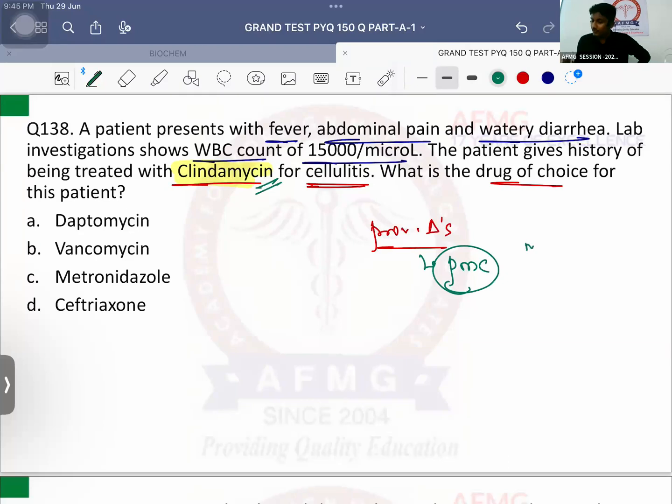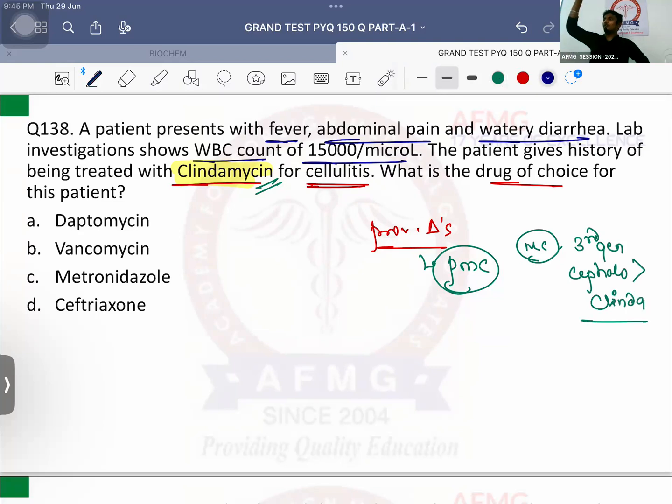Most common antibiotic responsible is third generation cephalosporin, followed by clindamycin. Due to this, the normal bacterial flora is suppressed and the pathogenic flora is increased. Which is that most common organism? Clostridium difficile. It releases a lot of toxins, which leads to pseudomembranous colitis in the patient.